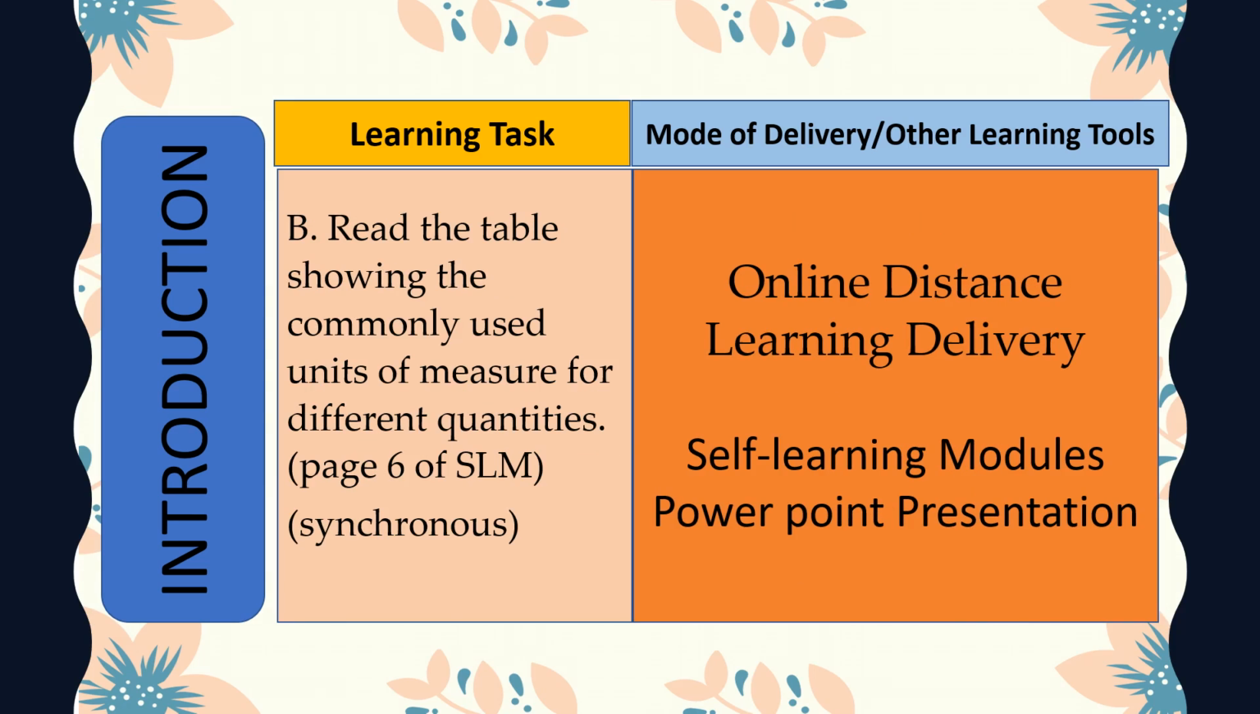For the second learning task, students will read aloud the table showing the commonly used units of measure for different quantities. It can be found on page 6 of the self-learning module. This will also assess students' ability to read and comprehend. That is a part of our BRB4 program. The tools used are the self-learning module and PowerPoint presentation.